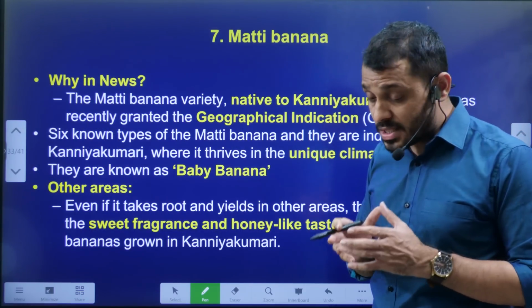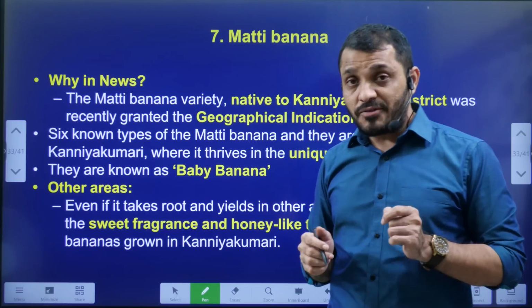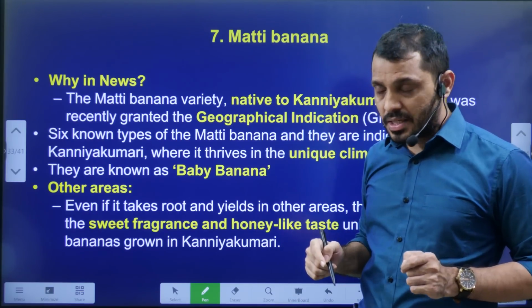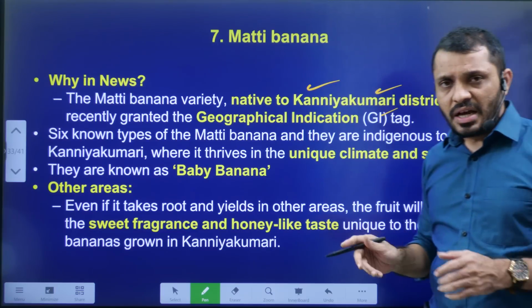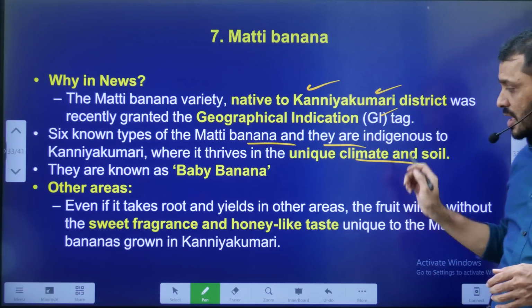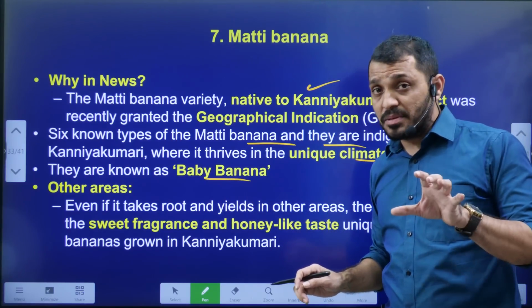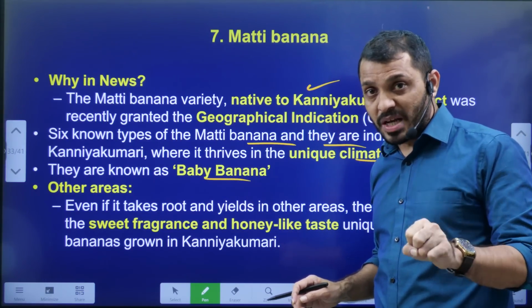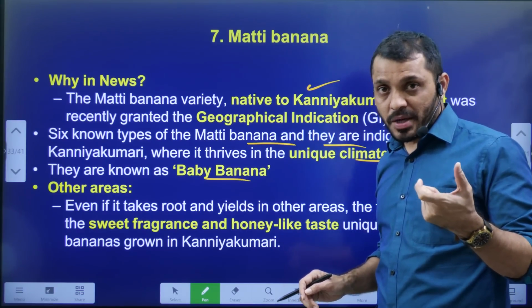Kanyakumari area. Once a particular product gets a geographical indication tag, it is valid for 10 years. After 10 years, you have to renew it. Around 6 varieties are there in the Matti banana, and they are unique to the climate and soil of that particular area. This Matti banana is very popular as a baby banana because of its ingredients, and it is very popular for baby food.